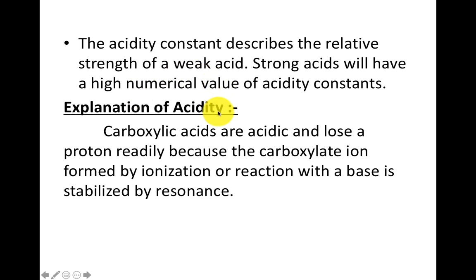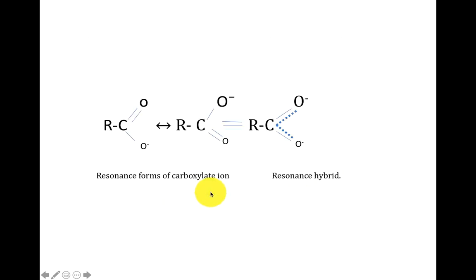Another explanation is that carboxylic acids are acidic and lose a proton readily because the carboxylate ion formed by ionization or reaction with a base is stabilized by resonance. What is it? See, if OH is present, it is nothing but the carboxylic acid. Now this carboxylic acid, on losing a proton, what is the product that is formed? RC double bond O, O minus. This is known as the carboxylate ion.